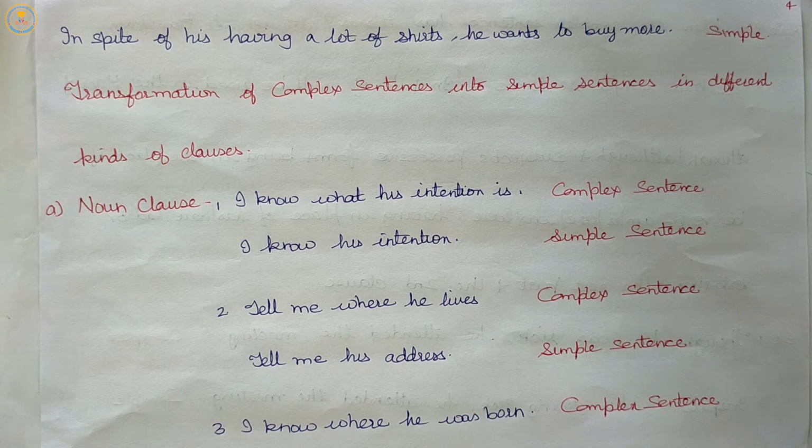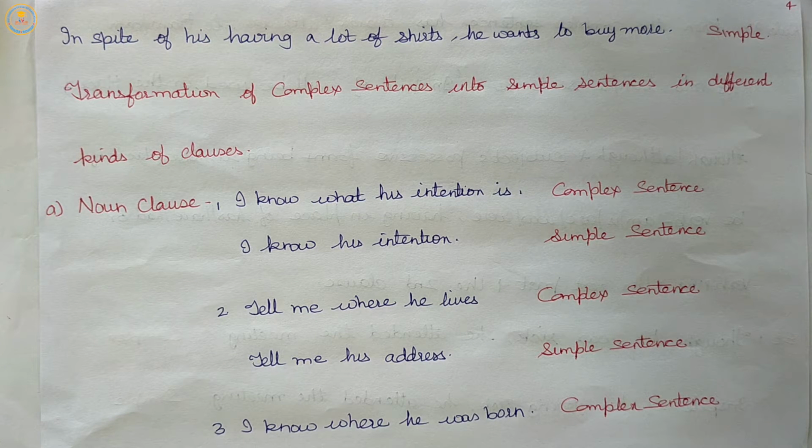So here we have read 9 rules related to complex sentences, transforming of complex sentences into simple sentences, and we know that a simple sentence can be converted into a complex sentence by expanding a word or phrase into a subordinate clause.